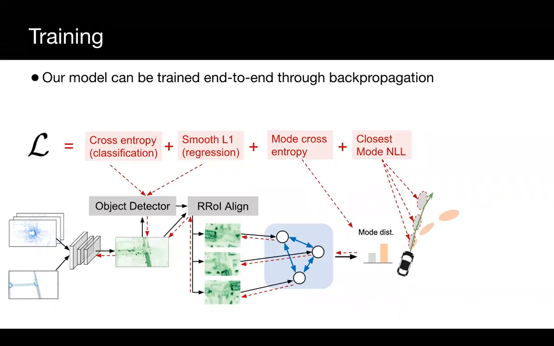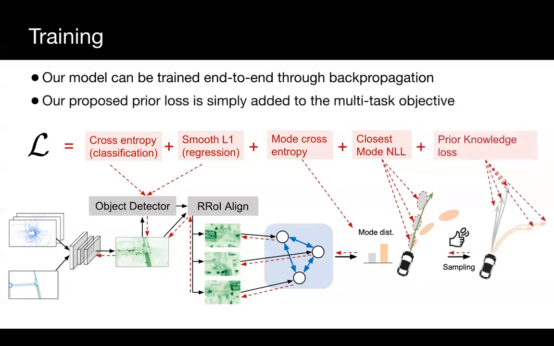For object detection, a cross-entropy loss is applied to the detection scores, a smooth L1 loss to the bounding box regression targets. For prediction, a surrogate loss is used for improved stability during optimization. First, we define the true mode as the one whose mean is the closest to the ground truth trajectory, shown in green, in this case the gray mode. Then, a cross-entropy loss is applied to the mixture coefficients and a Gaussian negative log likelihood only to the waypoints of the true mode. Despite its improved stability, this has the disadvantage that it doesn't give signal to the whole distribution. In this case, the orange Gaussian waypoints are left untrained.